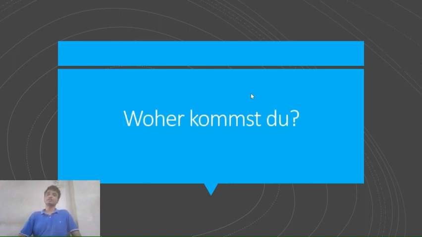Now the next question is "Woher kommst du?" As we have seen, woher means where from. Wo means where. Woher means where from. And kommen, as you have seen in the conjugation video, the original verb means to come. If we conjugate it according to du, it becomes "du kommst". So where from do you come? Or where do you come from? That's the meaning of this sentence.